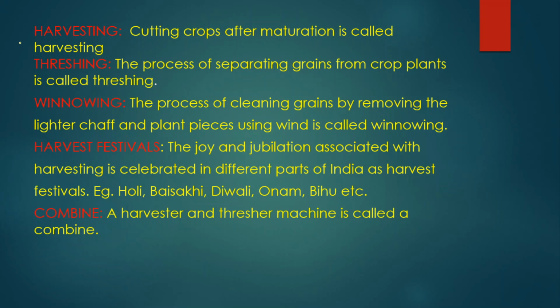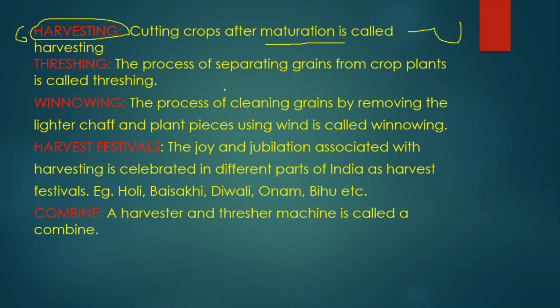Now the next process, the sixth one, is harvesting. Once the crop is fully grown, he has to harvest the crop. Harvesting is nothing but the cutting after maturation. Farmers can harvest the crop either manually or mechanically. He will use a machine known as a harvester, or manually we can cut the fully grown crop with the help of a sickle.